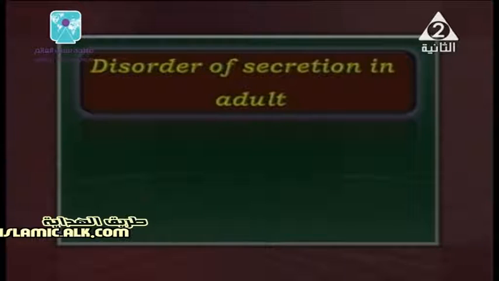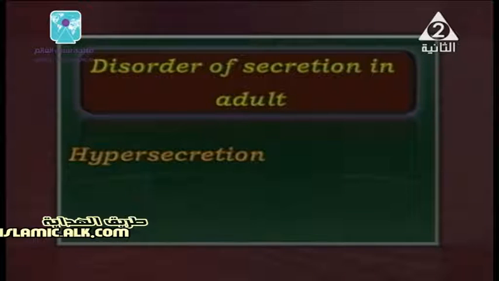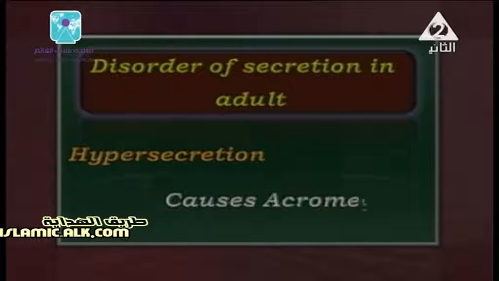Disorder of secretion in adults. Well, we have only the hypersecretion, and that causes acromegaly. What does acromegaly mean? Actually, acromegaly has some symptoms and they are very clear. Again, they happen by increasing or hypersecretion of the growth hormone during adulthood, okay? When you are already an adult, not in childhood.